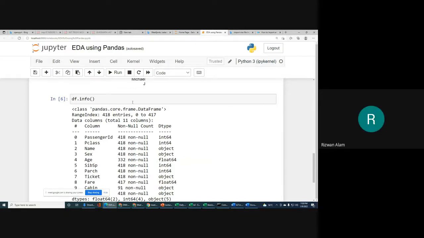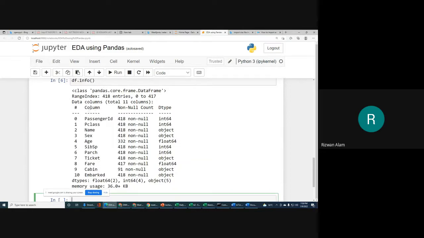So the df.info function will simply tell you the names of columns, the data type, and how many values are there. For example, for passenger ID, 418 non-null values are there, so 418 total values. Pclass also has 418, but for age you have only 332 values.